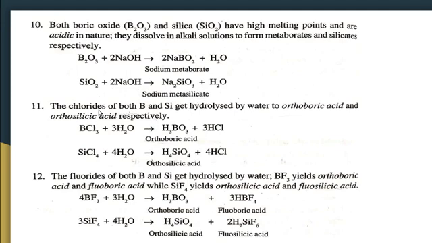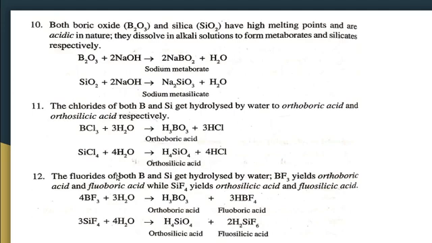The next property: the chlorides of both boron and silicon get hydrolyzed by water to orthoboric acid and orthosilicic acid respectively. So BCl3 on treating with H2O undergoes hydrolysis, forming orthoboric acid, H3BO3, which is B(OH)3. Then SiCl4, silicon tetrachloride, on hydrolysis forms orthosilicic acid, H4SiO4.